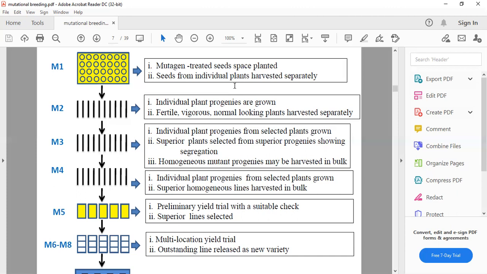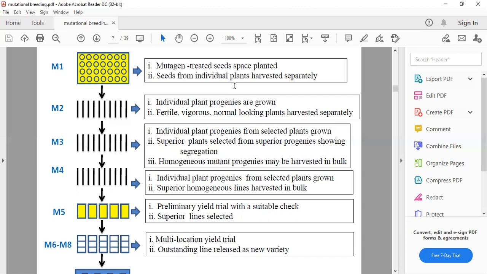In the M2 generation, the individual plant progenies harvested from the M1 generation are planted, and from them we select the fertile, vigorous, normal-looking plants. This is the process of phenotypic selection.